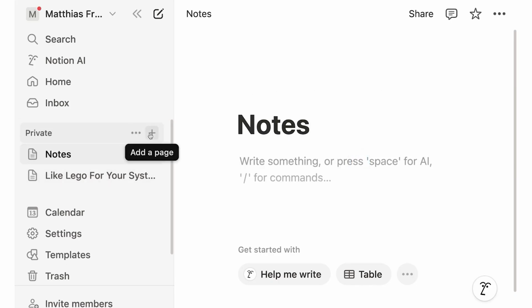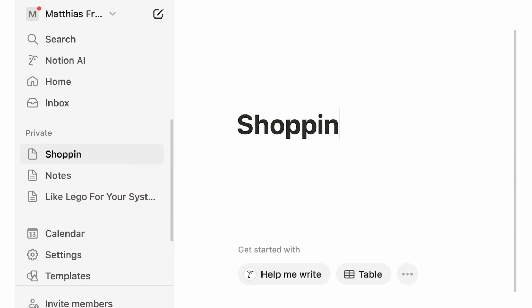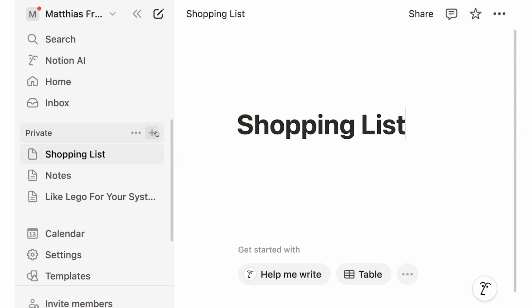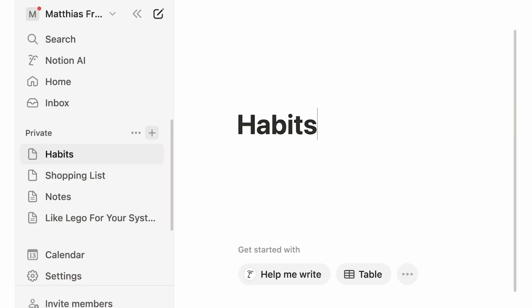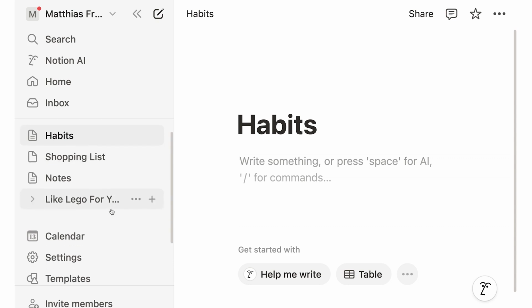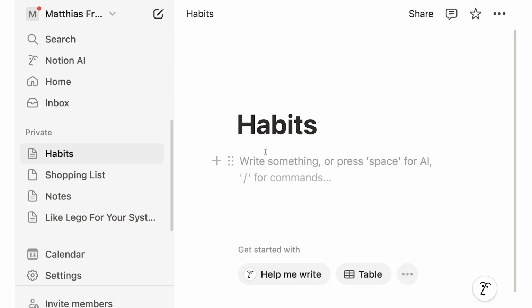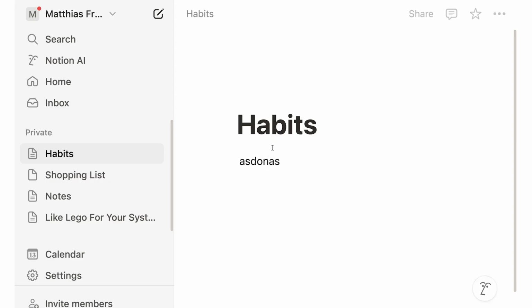But now, after a while, as a new user, I might add some new ones, I might add some shopping list, I might add my habits, and so on and so on. And all of a sudden, my sidebar here keeps growing and growing until I have dozens of pages here and nothing is structured. And that is, of course, very overwhelming. But just because these are pages where you can write something doesn't mean that they have to stay just that. Instead, you can use them like supercharged folders.